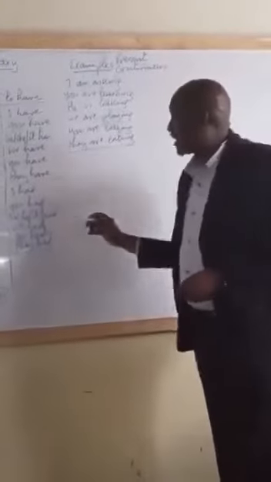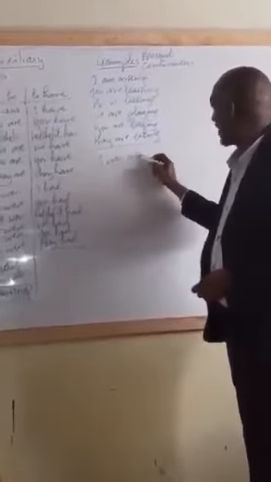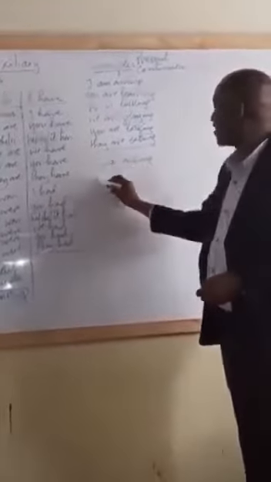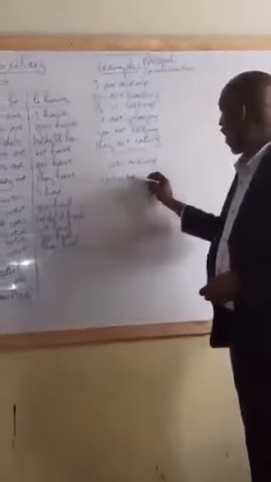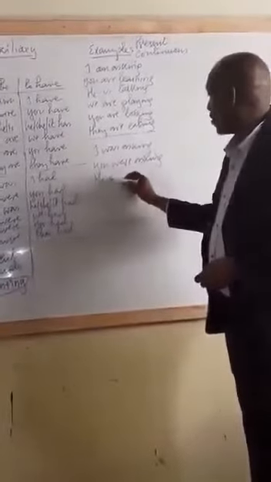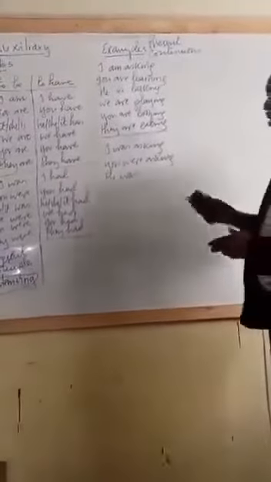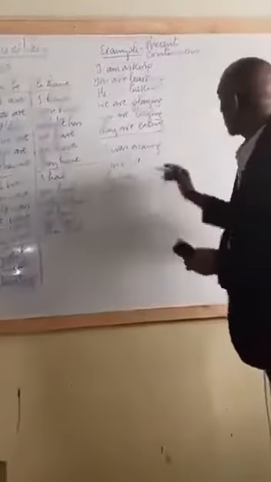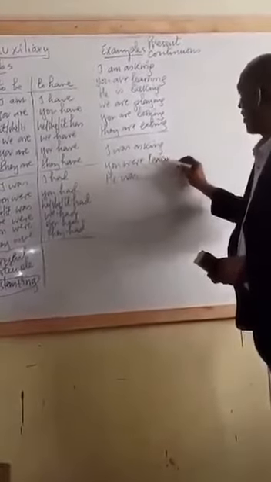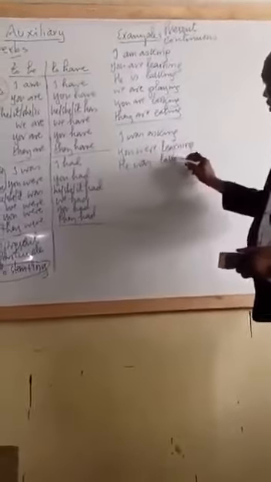Now, if you come down here, we can say, I was asking. You were asking. Then we say, he was asking. We were learning, you were learning. Let me use the same forms I have up there. Then we have, he was talking.